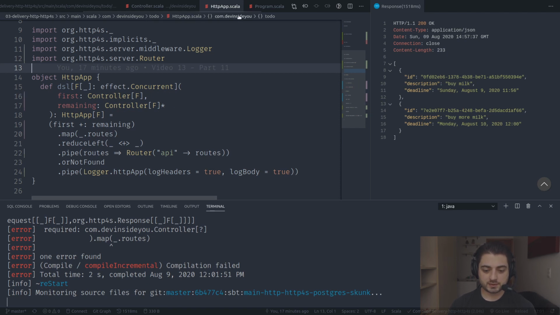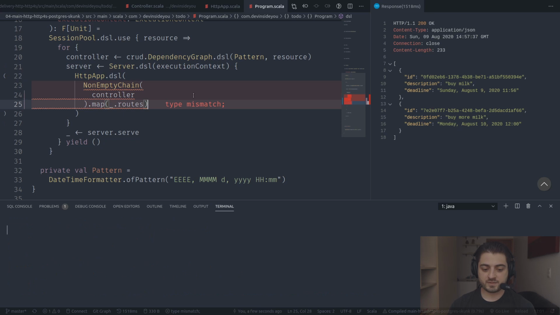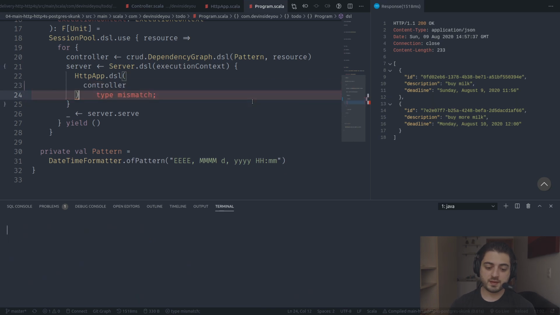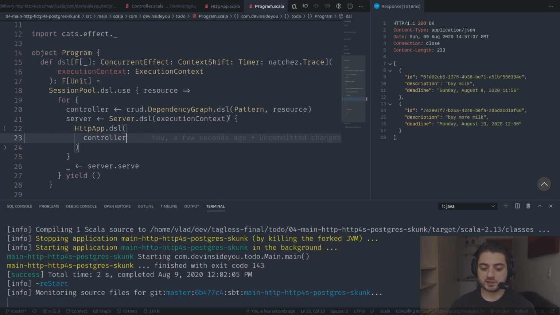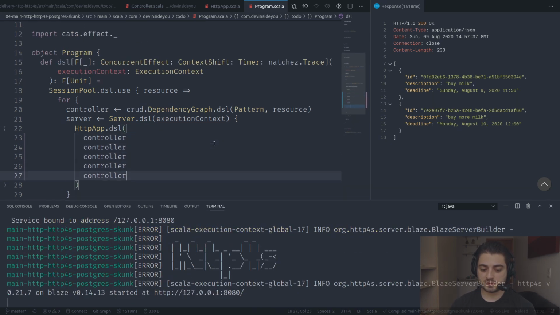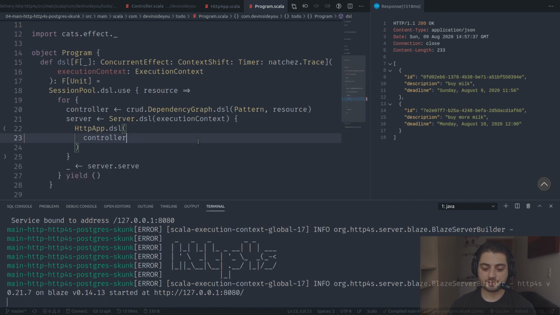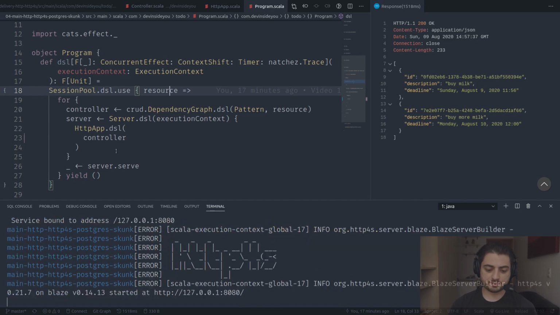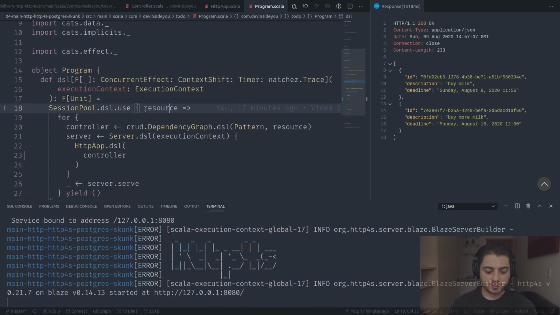So now we can go back to the program over here, and we don't need this non-empty chain, and we don't need to map to routes. We can just do this, and we can just do that. So now when our application is growing, we can just do this, right? And that's all, which is great. I'm going to leave this indentation like this.